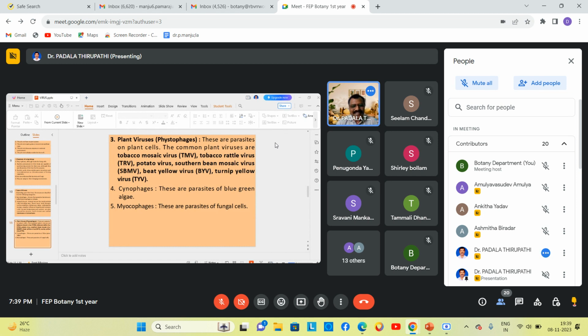Coliphages means viruses that depend on Escherichia coli bacteria. Those phages we can call coliphages. Next, gymophages. Gymophages are viruses that infect or attack yeast. They are parasites of yeast cells. Those phages we can call gymophages.